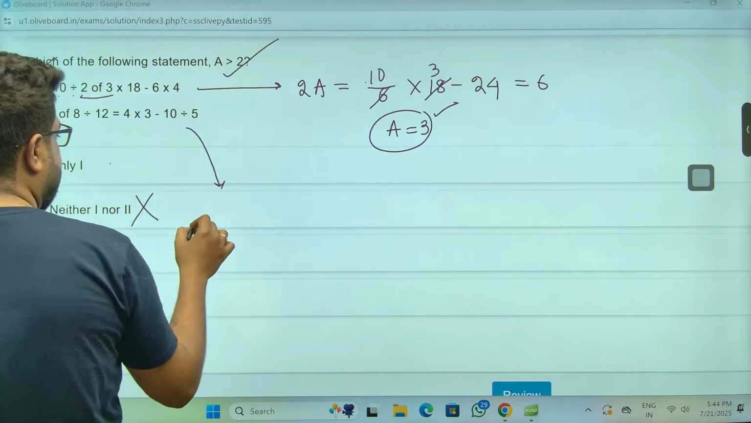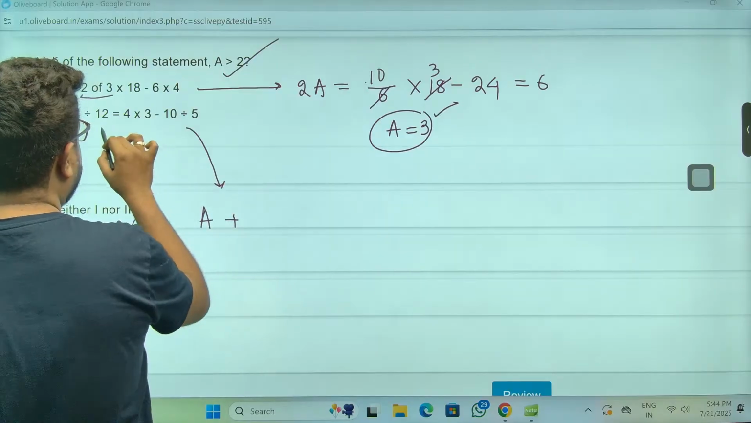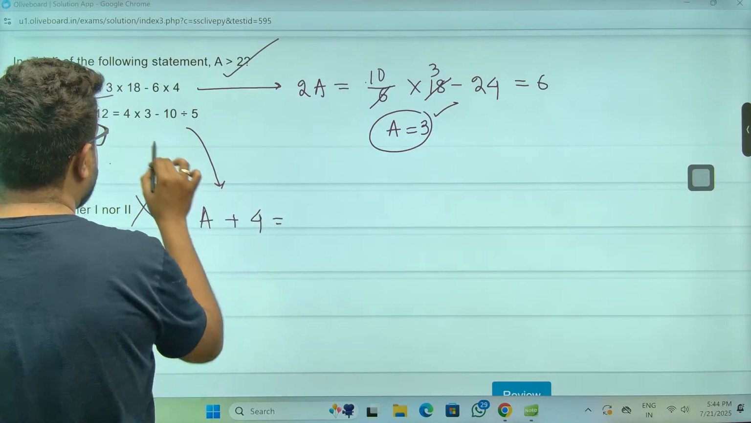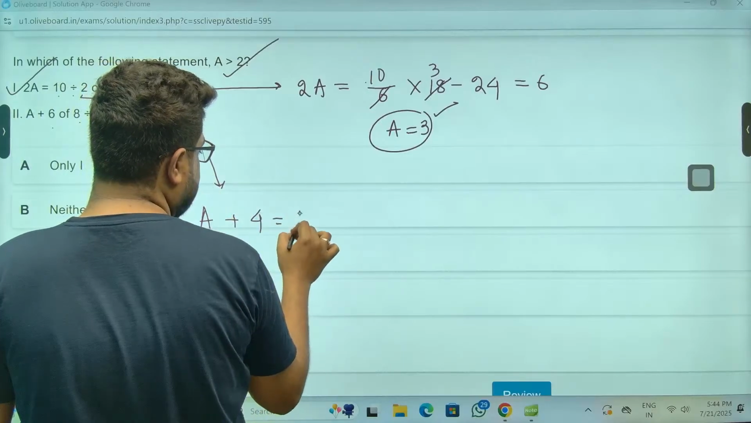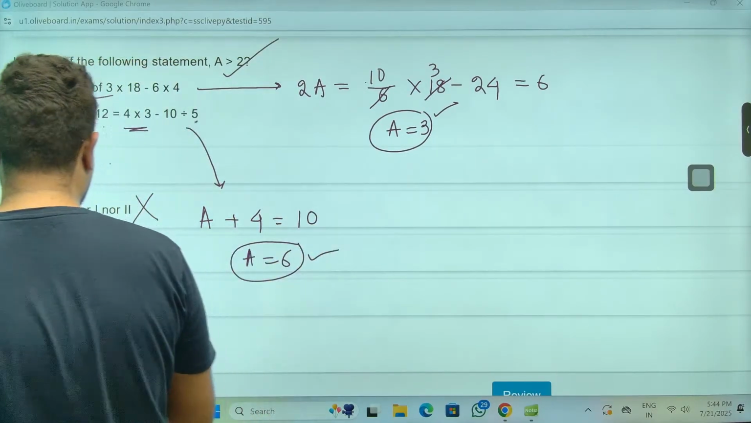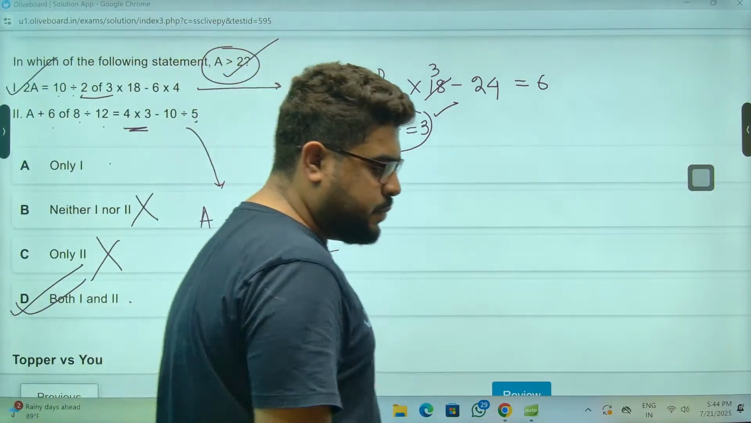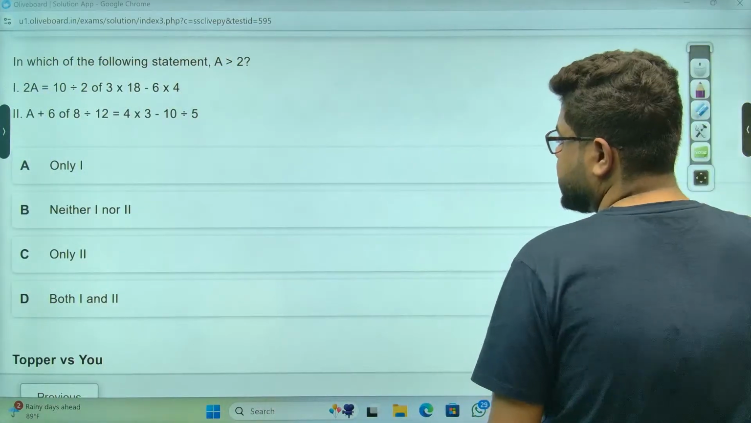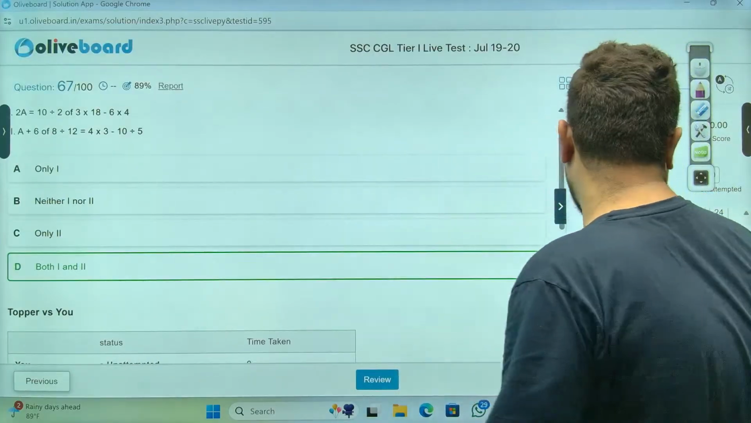Now, a plus 6 8s are 48, by 12s are 4, 12. Minus, sir, this is 2. That is 10. So a is 6. Yes sir, this will also be true. So option is D, both are a greater than 2. Option is D, that is both. Simple question, but it made you solve two questions instead of one.